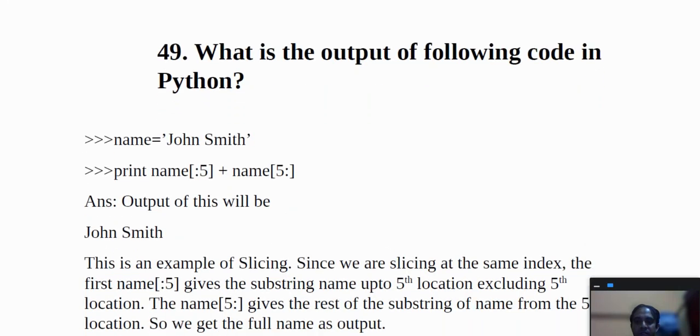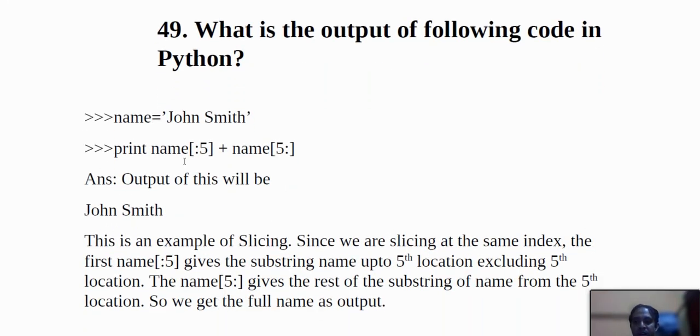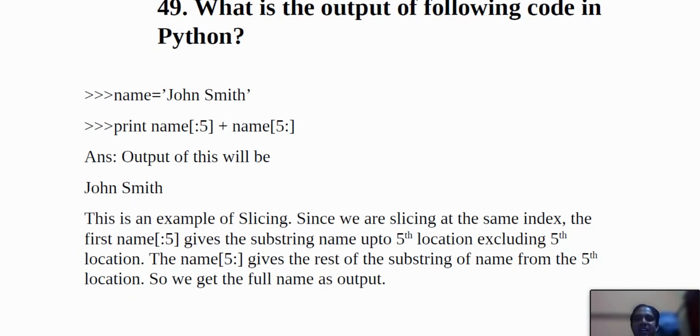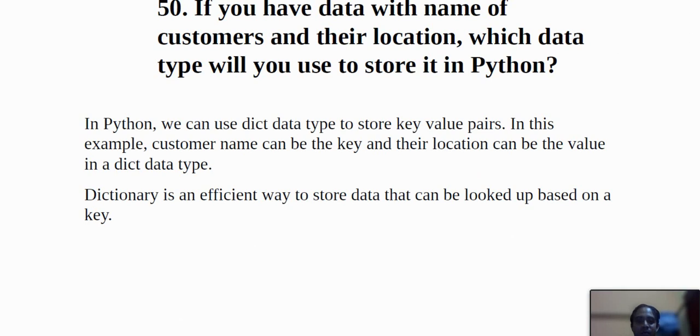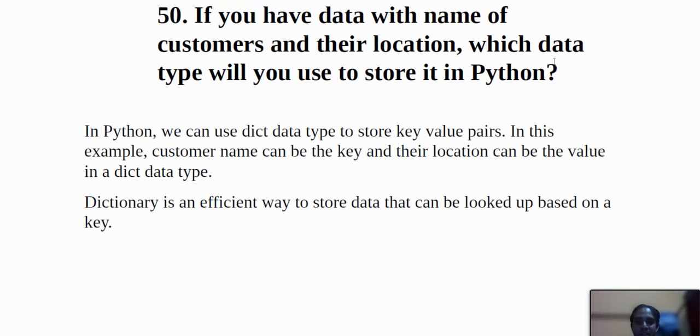So the 49th question is: what is the output of the following Python code? The output of this code, there is John Smith, print name 0.5 will be John Smith. Okay, so this is as simple as that. Very easy questions. So if you have data with names of customers and their locations, which data type will you use to store it in Python?